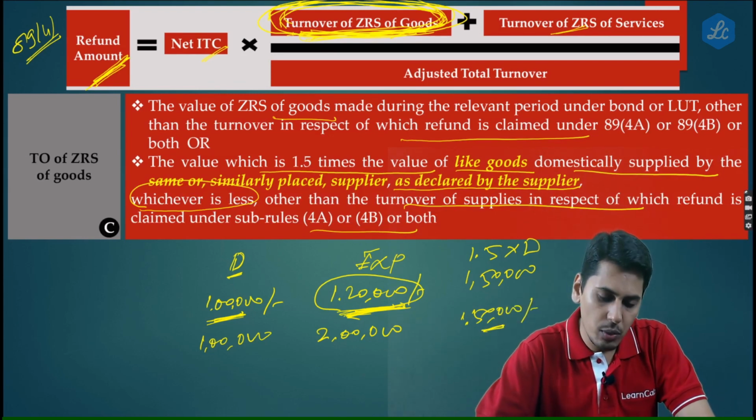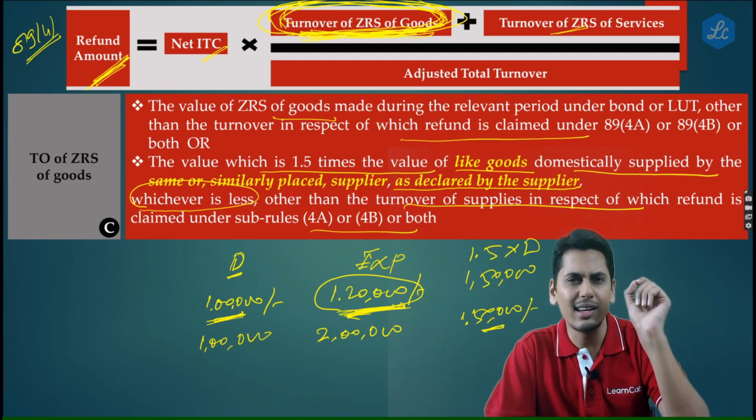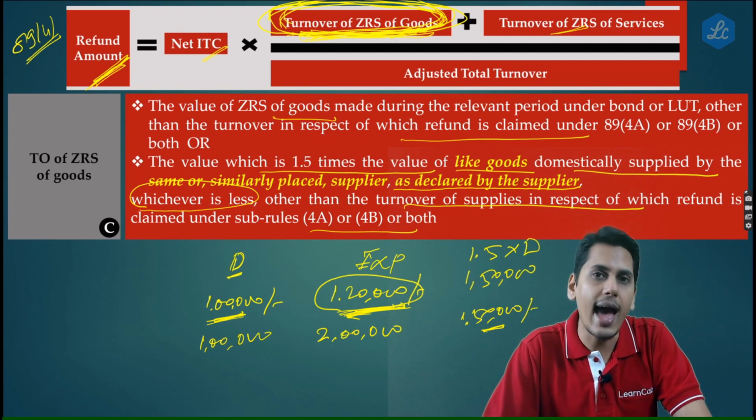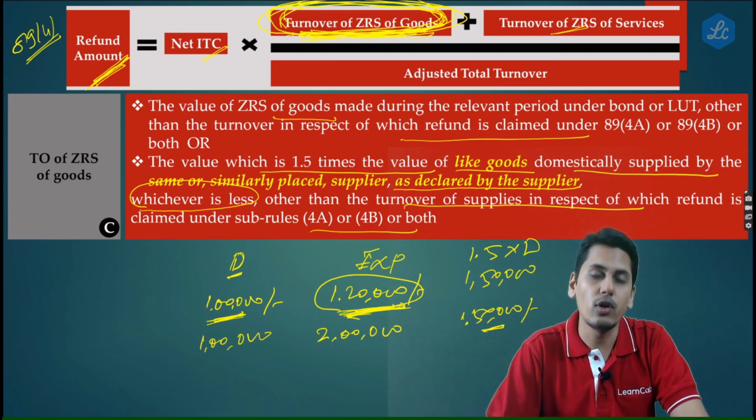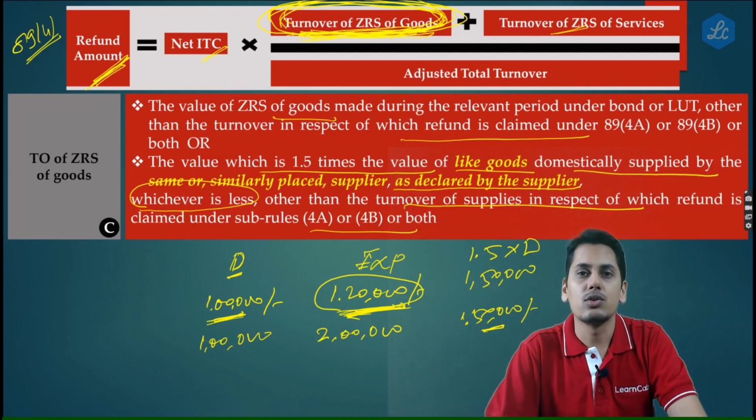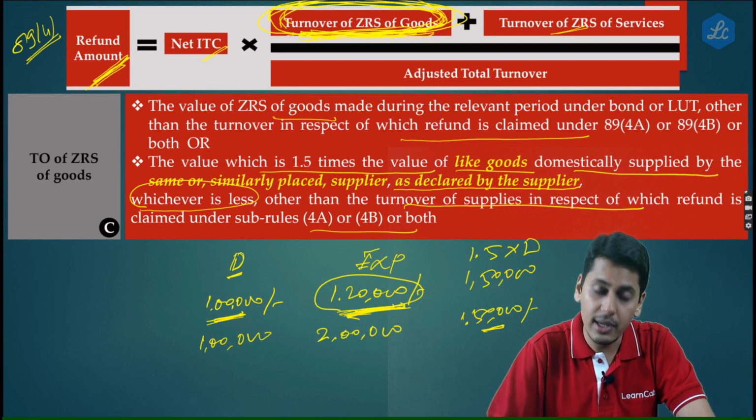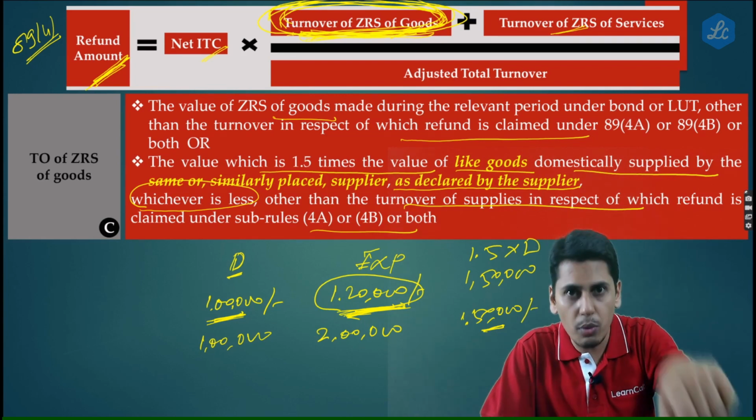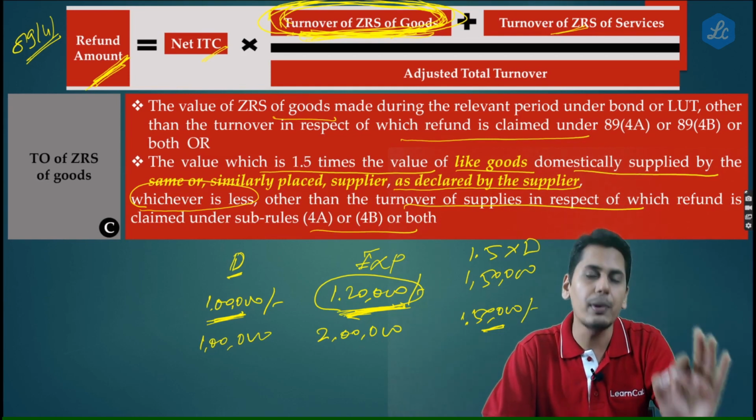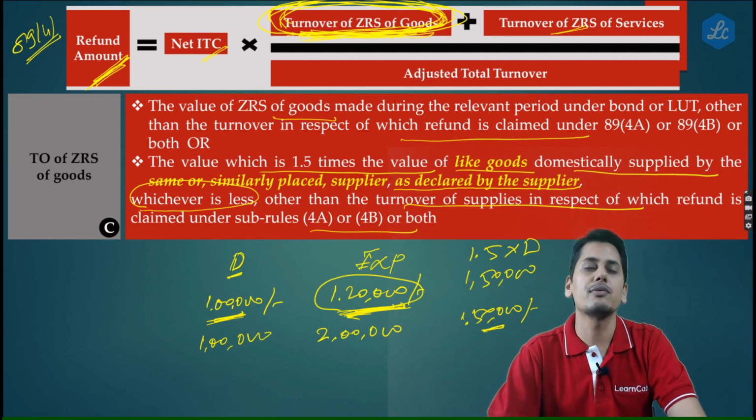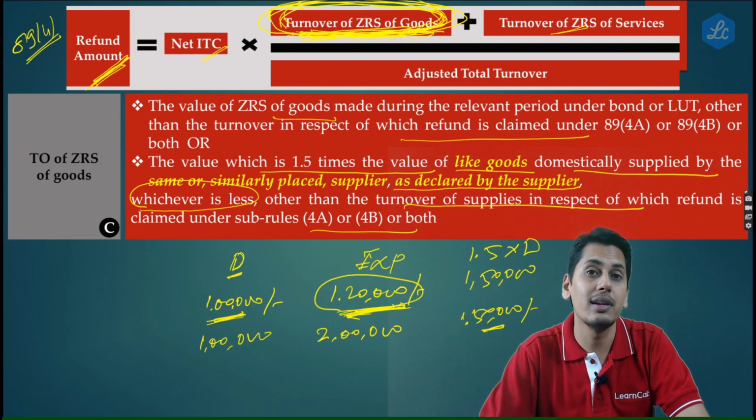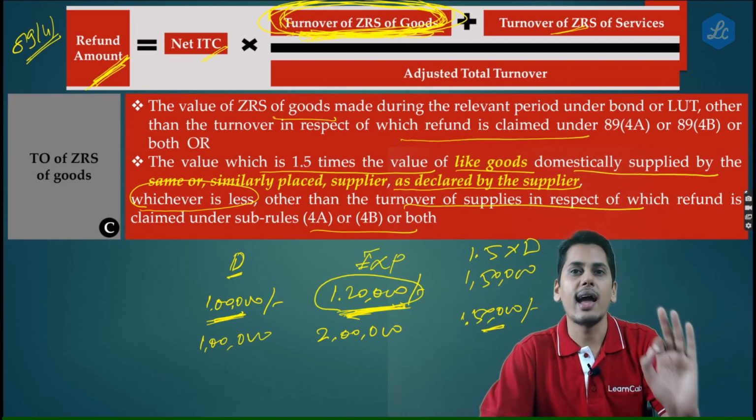Now friends, what is going to be the turnover of zero rated supply of goods for the limited purpose of 89 sub rule 4 formula? It tells you it is going to be either the actual export value what you have made, or 1.5 times the domestic value, whichever is lower. So the 1.5 times the domestic value happens to be 1,50,000 rupees, even though you might have raised an export invoice for 2 lakhs, but still for the specific purpose of the formula under 89 sub rule 4, this turnover of zero rated supply of goods would be regarded as only 1,50,000 rupees.